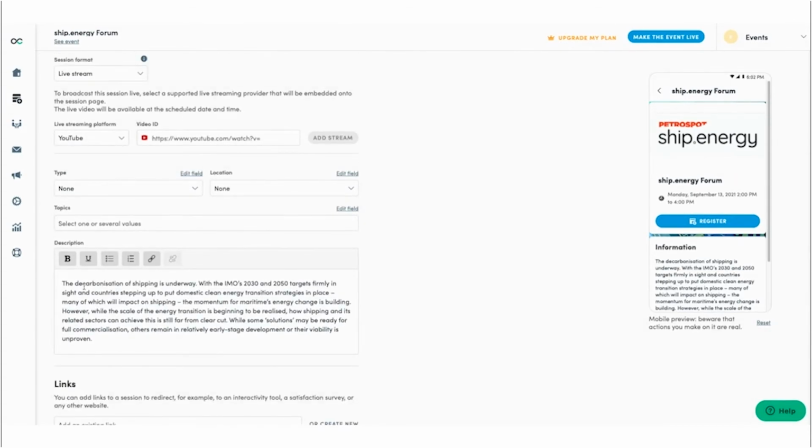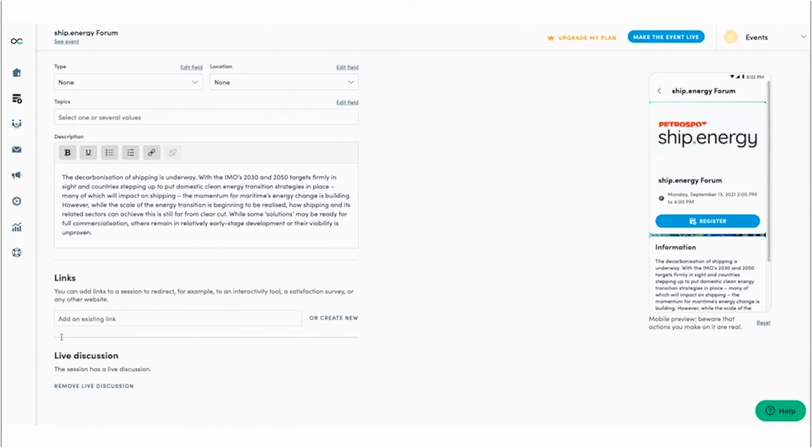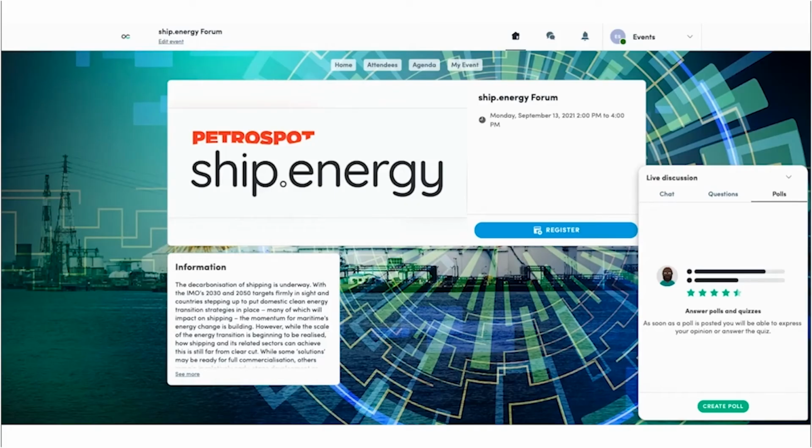You can also add a description about the session here if you like. And we also have a live discussion window as well that's optional. So if you have it enabled, I'll show you from a user's perspective. This is how it will look for the session. So it will give the users and the audience an opportunity to chat amongst themselves about the topics being discussed, ask questions to the speakers, and the speakers can even have polls through their session. So you as the organisers can actually create a poll and launch these at any time that you want. So it's just really increasing that engagement and interaction with the audience.